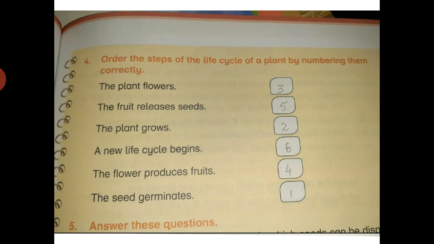After the seed germinates, the plant grows. So in front of number 3 you will write 2. After the plant grows, the plant flowers. Here you will write 3. In the first one you will write 3. After the plant flowers, the flower produces fruits. So here you will write 4. Second last is the 4.